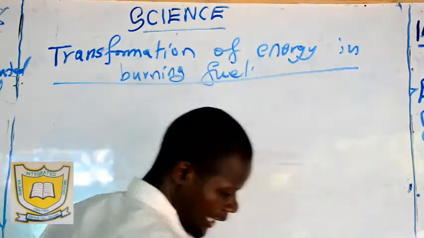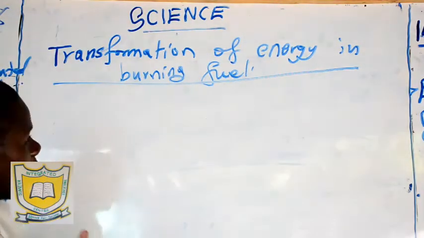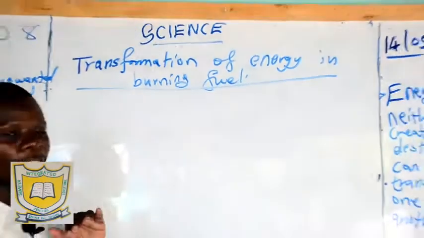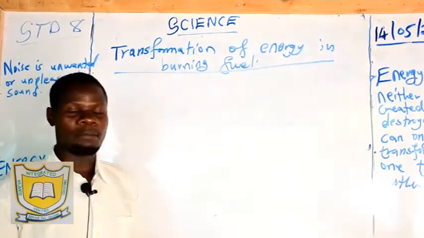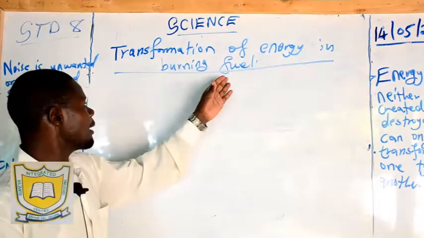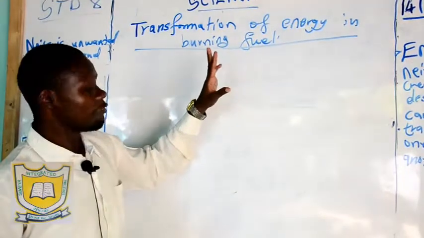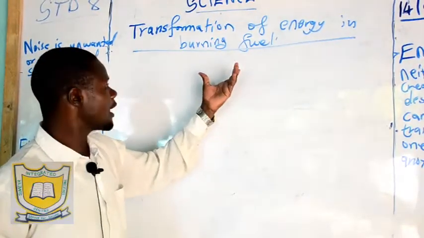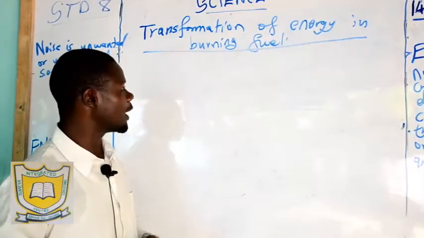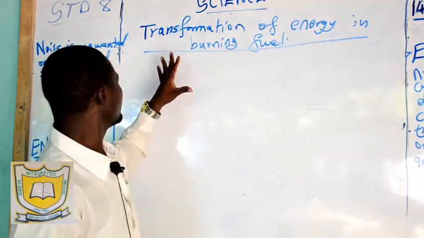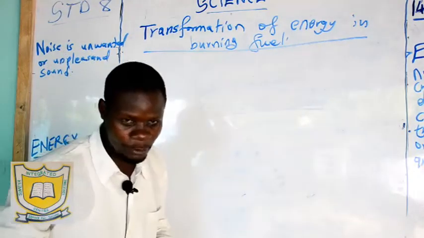You remember in our first type of energy we were talking about chemical energy, of which we highlighted that fuel and food are types of substances that have chemical energy. Now, what are examples of fuel? We say firewood or charcoal is a type of fuel. We have kerosene, diesel, petrol, that is fuel. So how can we say that we have transformation of this chemical energy in fuel?